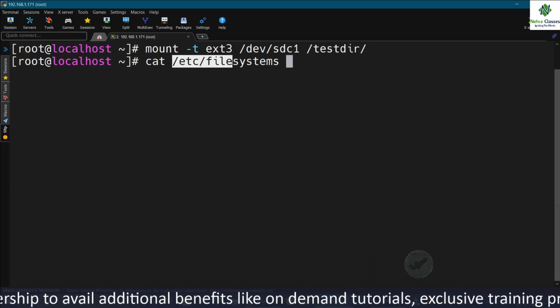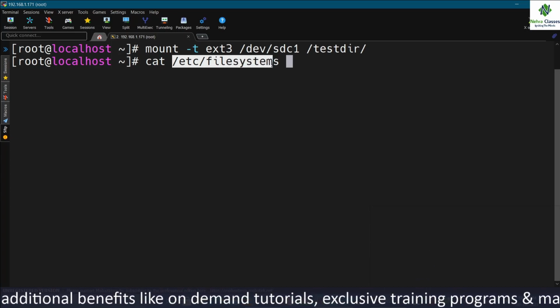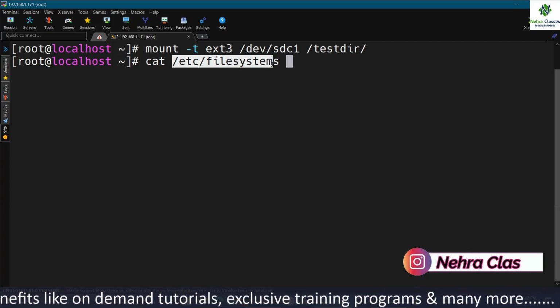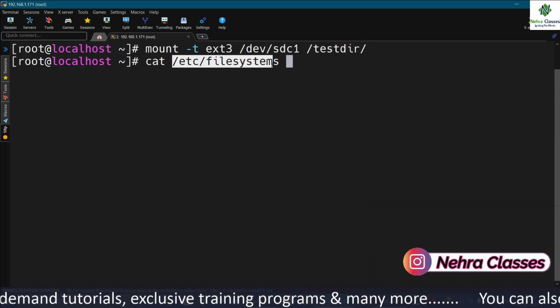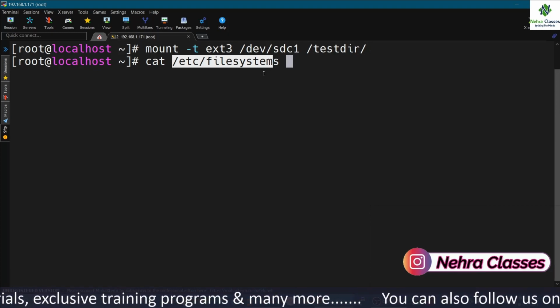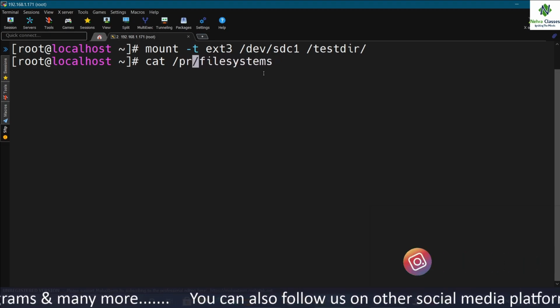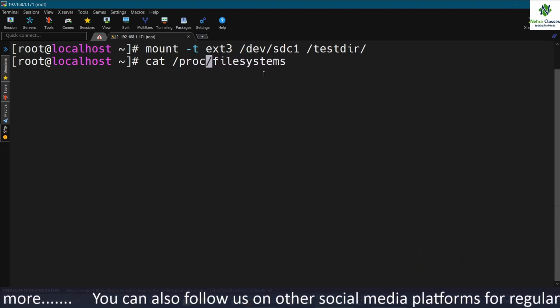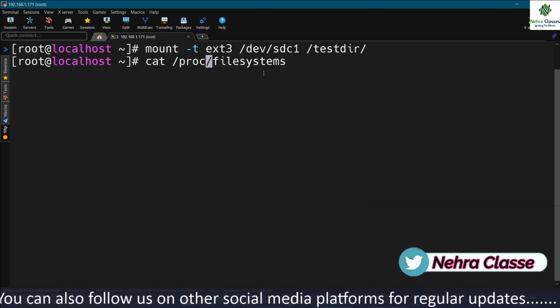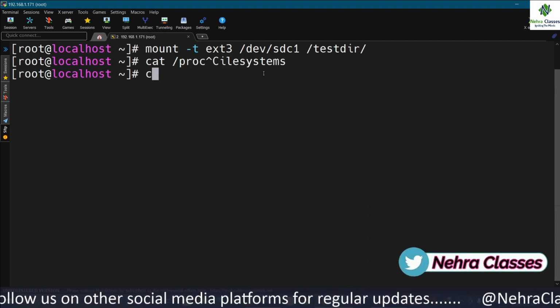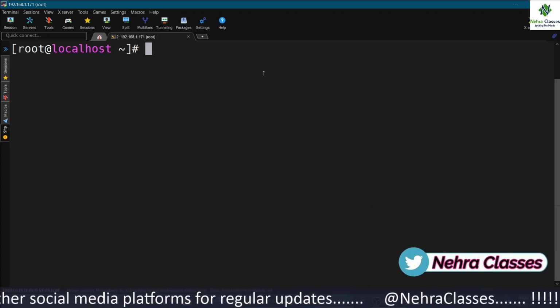And when /etc/filesystems does not exist or ends with a single asterisk on the last line, then the mount command will read the /proc/filesystems file. So either it can use /etc/filesystems or it will use the /proc/filesystems file to detect the type of the file system while mounting it.